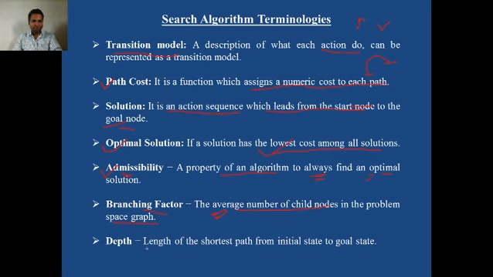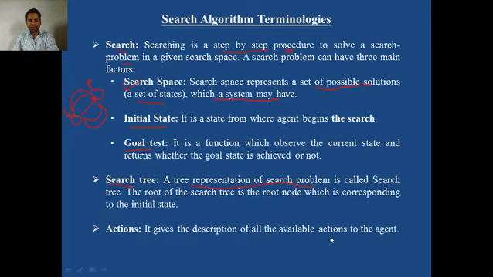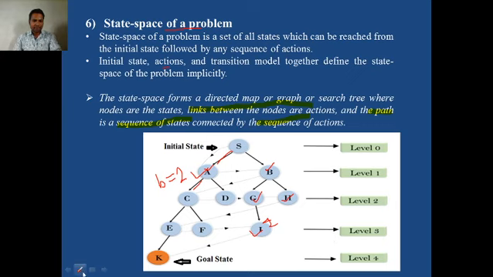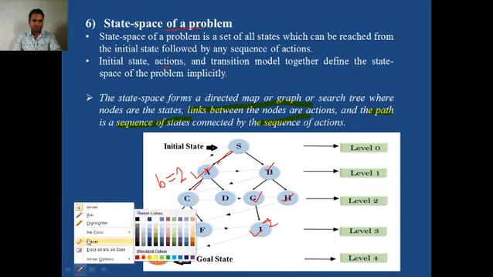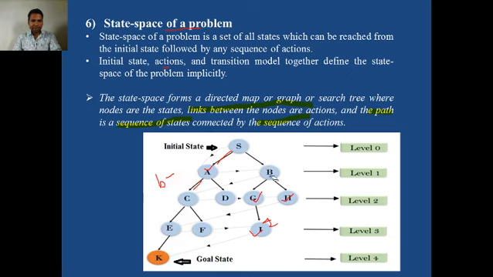Depth means the length of the shortest path from the initial state to the goal state. For example, in this state space, what is the shortest path to reach the goal?